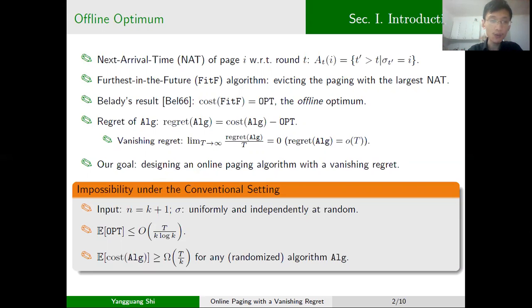Consider the scenario where n equals k plus 1 and the request sequence is generated uniformly and independently at random. It can be proved that in such a case, the expectation of the optimum is upper bounded by big O of T over k log k, while the expected cost of any randomized algorithm is lower bounded by omega of T over k.